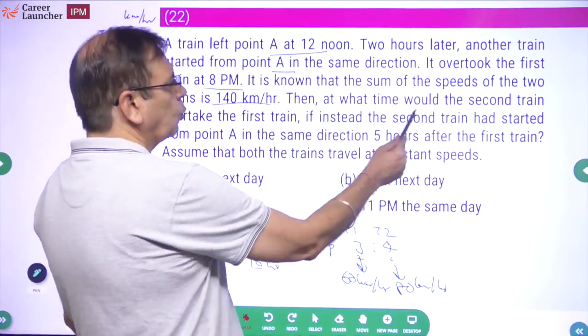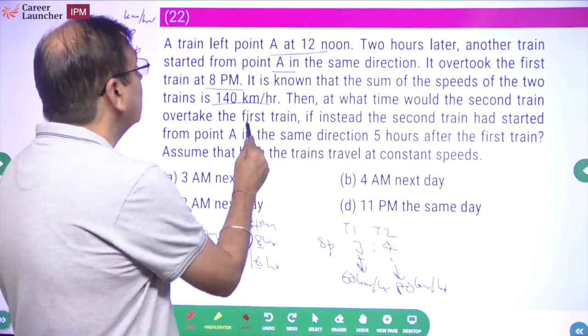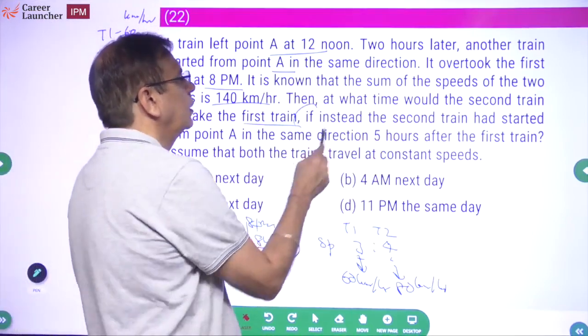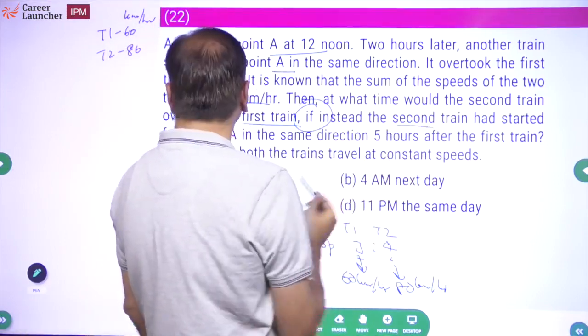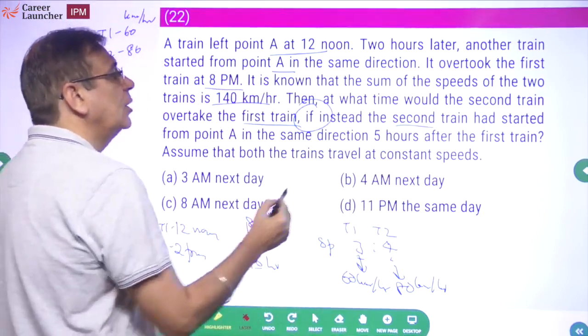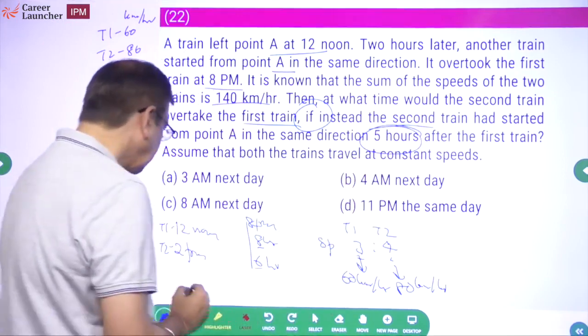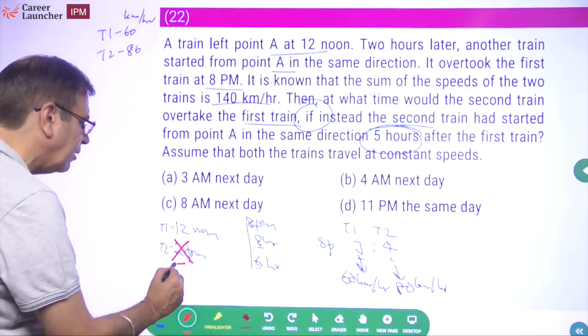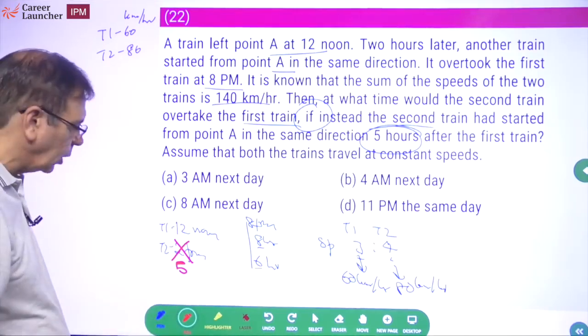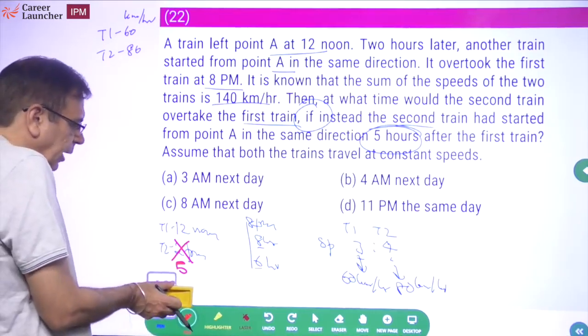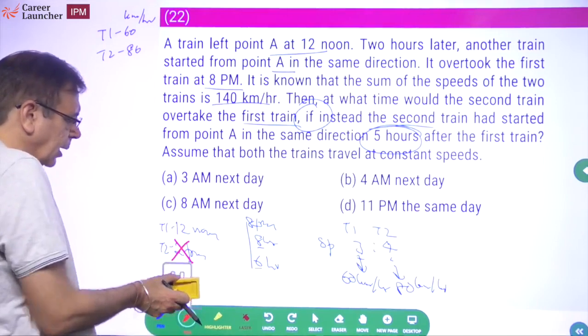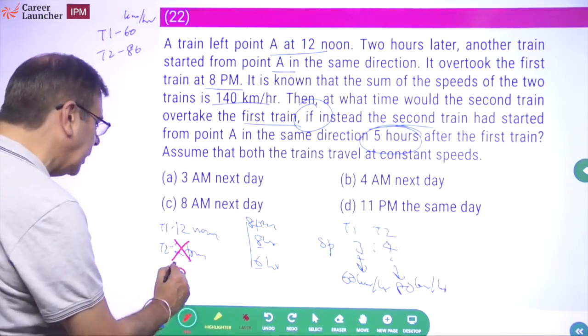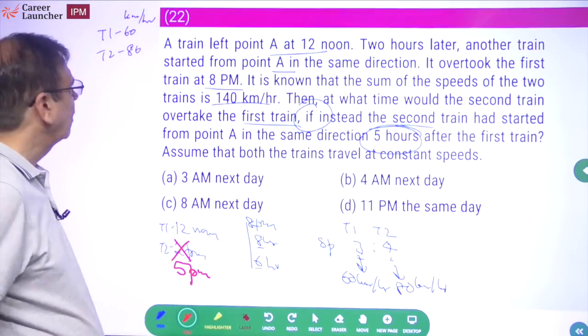Okay. Then at what time would the second train overtake the first train, if instead the second train had started from point A in the same direction 5 hours after the first train? कि भैया ये 2 बजे नहीं चालू हुई थी. Supposing ये 2 बजे की जगह, 5 hours after. What does 5 hours after mean? Yeah, 5 p.m. only na. हाँ. Had this train started at 5 p.m., when would it have overtaken?